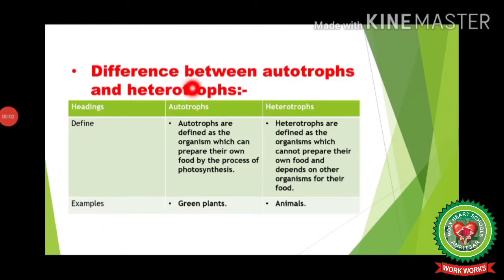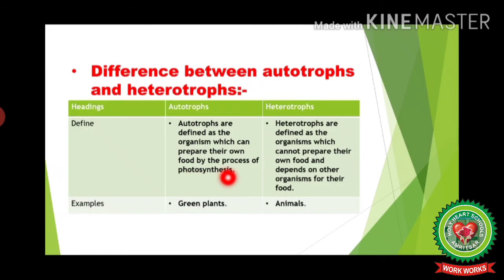Difference between autotrophs and heterotrophs. The word autotroph further consists of two words, auto and troph. Here the word auto stands for self and troph stands for organisms. So autotrophs are the organisms which can prepare their own food by undergoing the process of photosynthesis. They need not depend upon other organisms for their food. For example, all green plants, as they contain chlorophyll, can synthesize their own food by undergoing the process